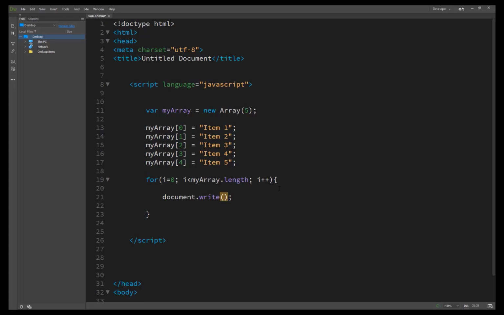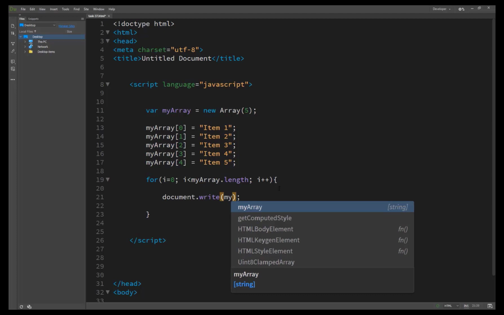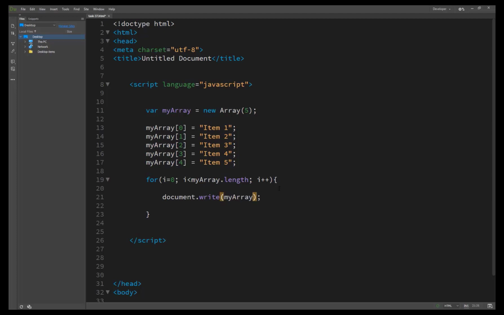Inside document dot write is my array with the index. Here I do not pass any single index like 0, 1 or 2. I pass just i, because I am looping with a for loop, and index i is less than my array length.